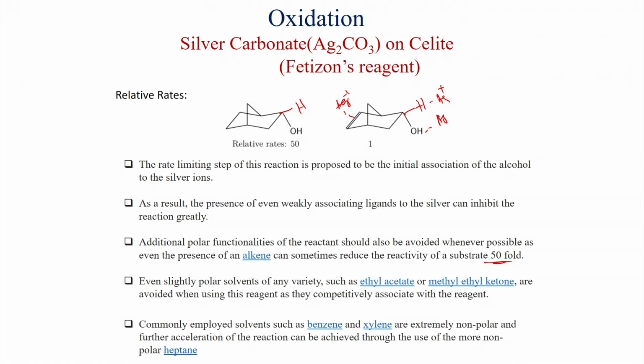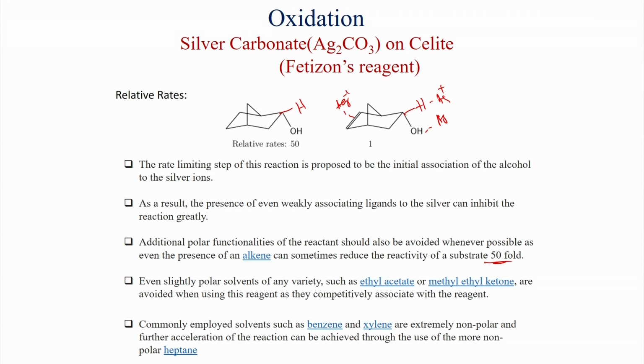Now, with silver carbonate or Fetizon reagent, we have seen that this is very useful for oxidizing benzylic and allylic alcohols. Also, secondary alcohol is much more reactive than primary alcohol, and in a diol where primary and secondary alcohol are present, the secondary alcohol is selectively oxidized to the ketone and the primary alcohol is left untouched. Also, different fragmentation reactions, like propargylic alcohol can be fragmented with silver carbonate with liberation of acetylene, and you can get the carbonyl compound; this reaction is also much faster compared to other saturated secondary alcohol.